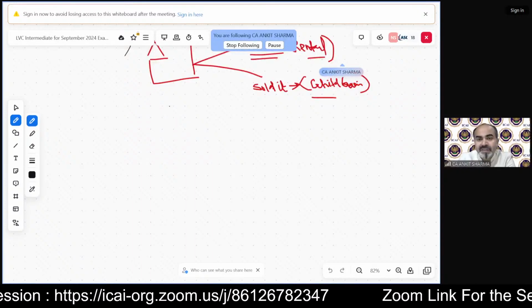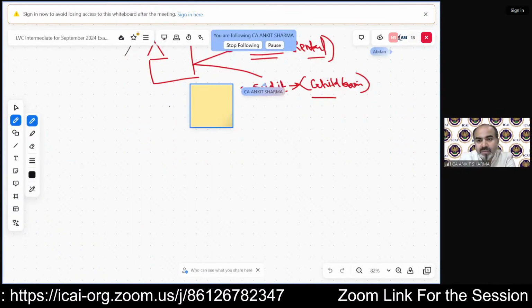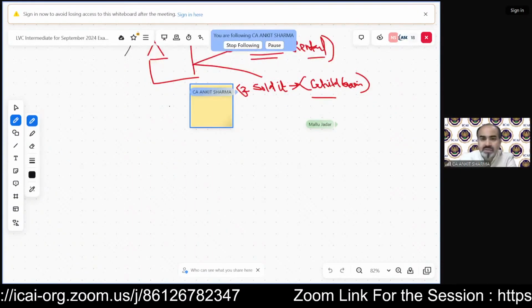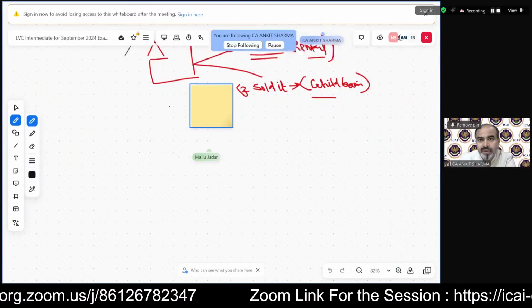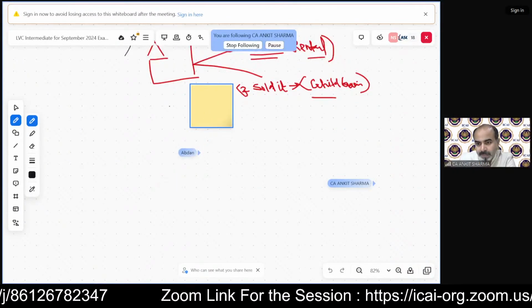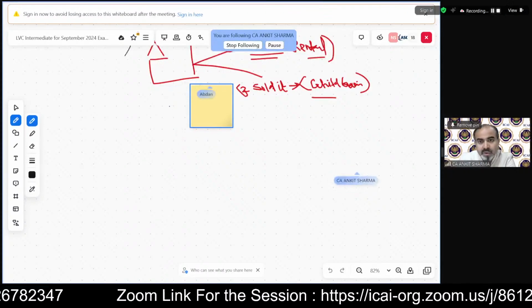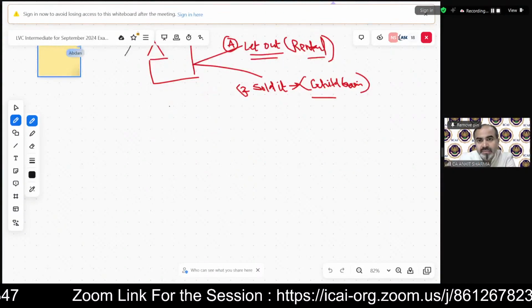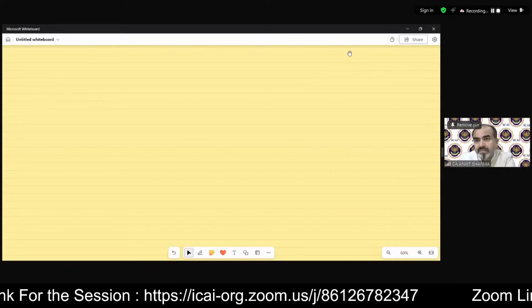So the difference between these two incomes, Lisa, please, okay, let me use the other whiteboard because I guess students are not able to use that. Just a second. This will be better.